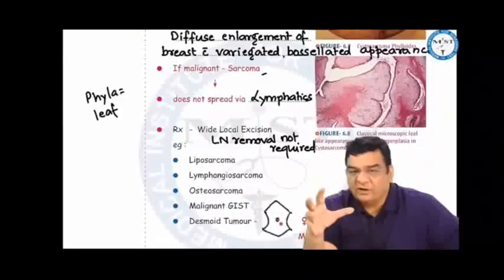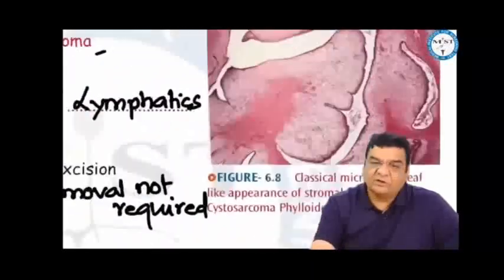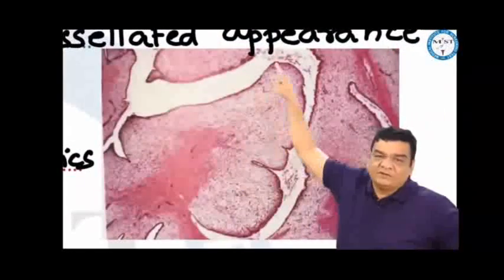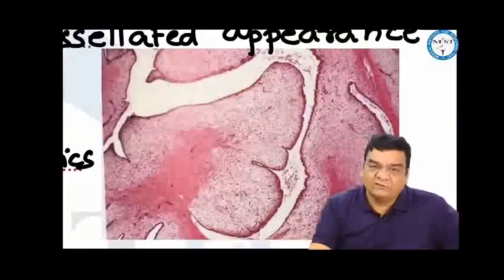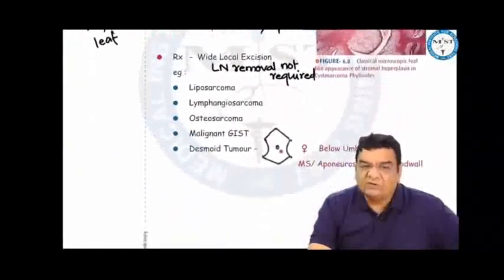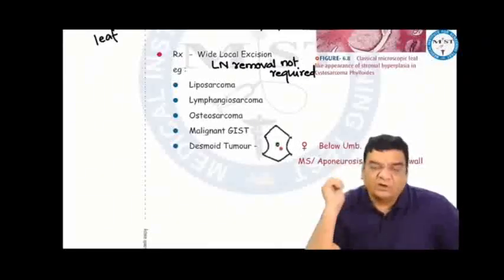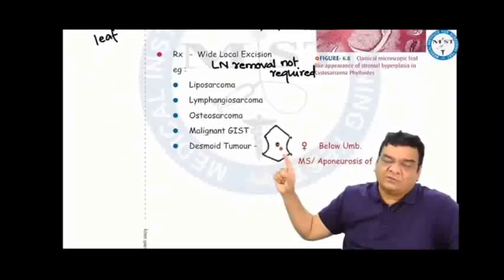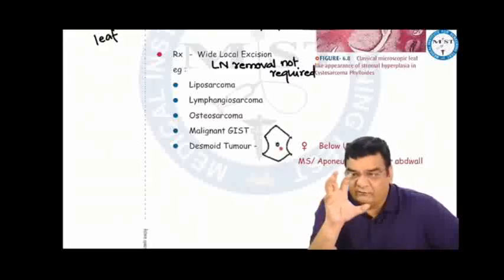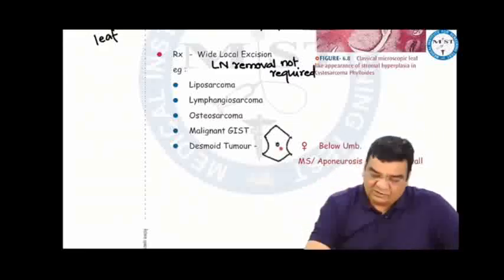If it is involving the entire breast, we do a simple mastectomy, and when we do a histopathological examination, we find a classical leaf-like appearance. Because of this leaf, phyllon, we call it a phyllodes tumor. In the exams, they can ask you the treatment for any of the sarcomas, whether it's a liposarcoma, lymphangiosarcoma, osteosarcoma, malignant cystosarcoma, or desmoid tumor. Desmoid tumor is seen in females, usually below the umbilicus, arising from the muscle aponeurosis of the anterior abdominal wall. One thing you have to take care of: lymph nodes you will not remove. The treatment would generally be wide local excision.